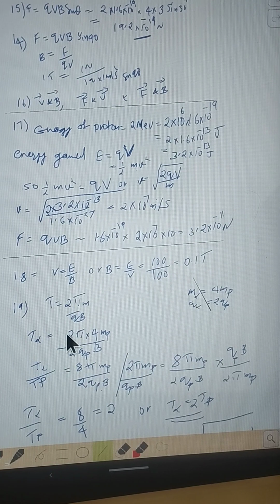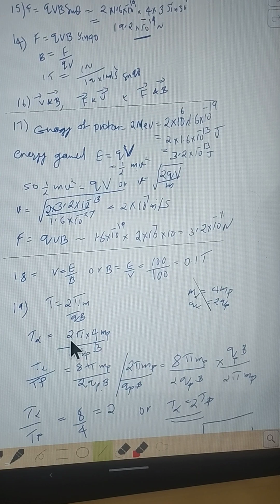So time period is 2 pi m by qB. For alpha, 2 pi into mass of alpha, we are expressing it in terms of the mass of proton. Mass of alpha is 4 times that of the mass of proton, and the charge of alpha is 2 times that of the charge of proton. Then finding the ratio, and the similar terms are cancelled.